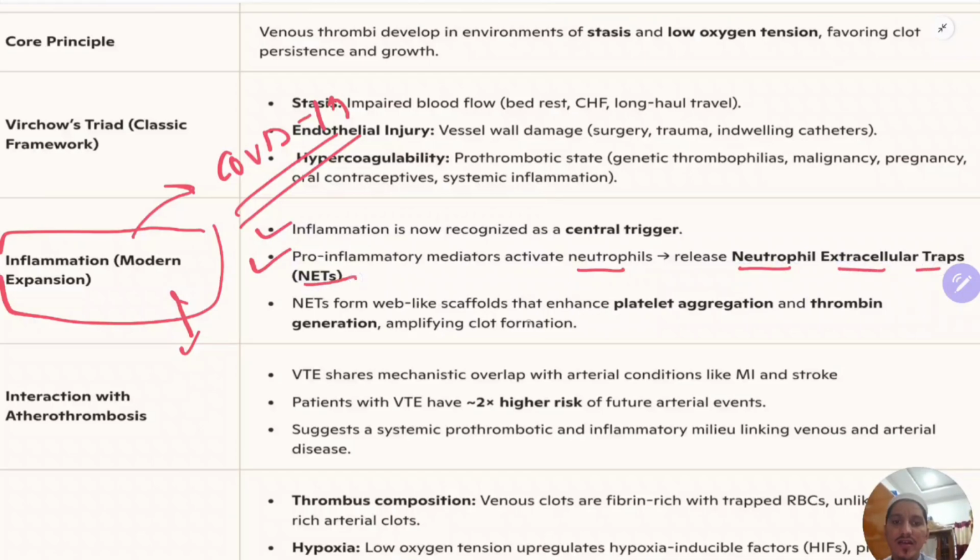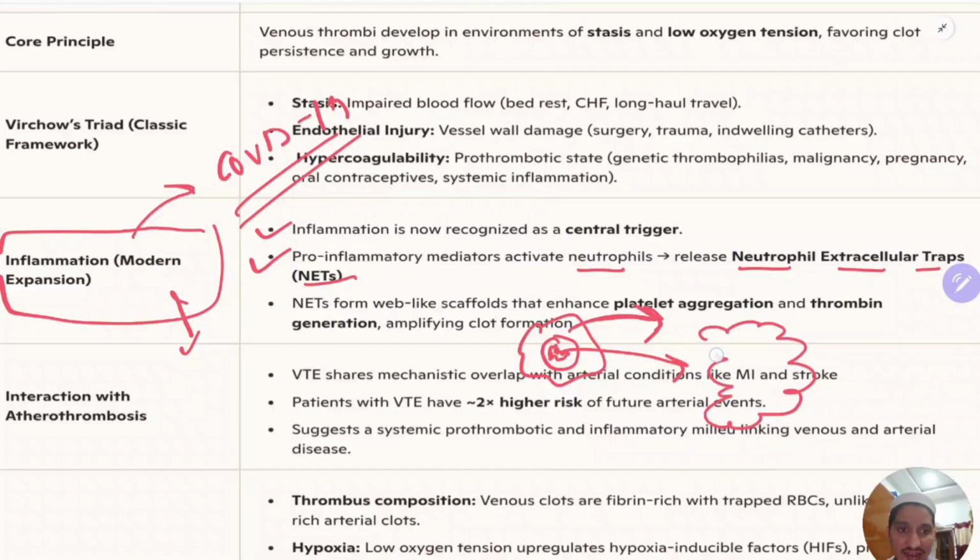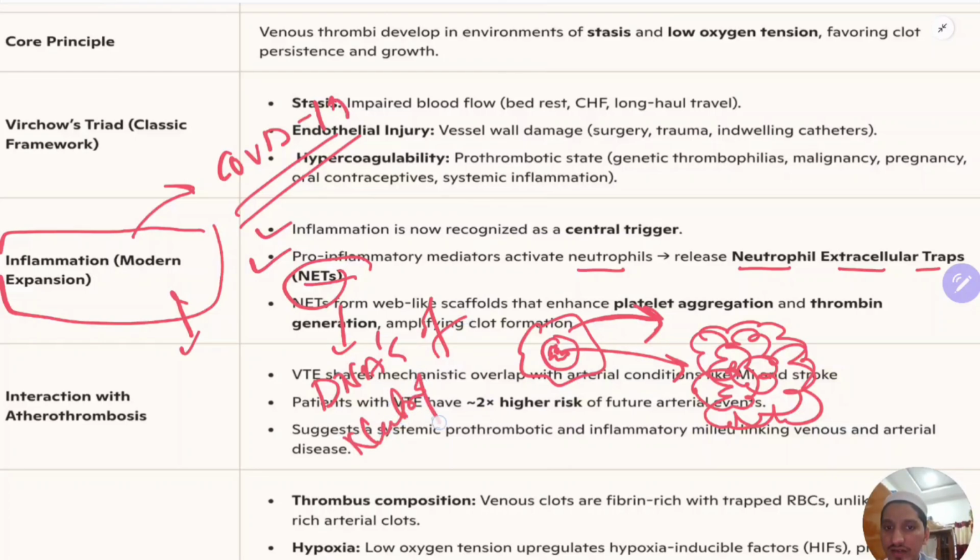What are these nets? So if this is a neutrophil and this is the nucleus of the neutrophil, here will be the DNA of the neutrophil. In order to trap the foreign body or bacteria, in defense, it will rupture itself to release its DNA. So this DNA will act as a trap, and it will trap the foreign body or the bacteria or the invading thing. So nets are nothing but the DNA of neutrophils. But these nets are a problem.